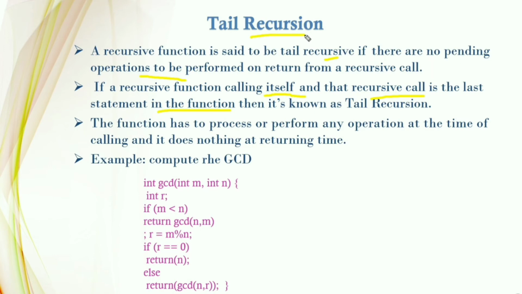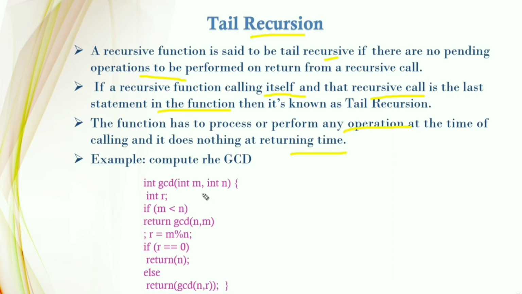We call that the tail. So it is the last statement in the function. The function performs its operation at the time of calling, and it does nothing at returning time. For example, computing the GCD is tail recursion.